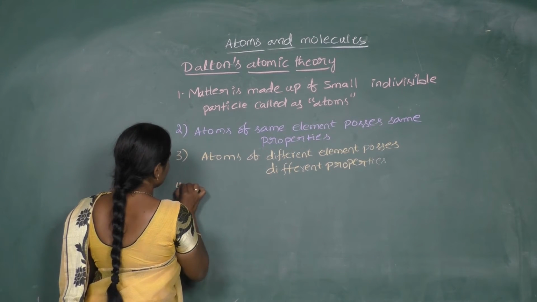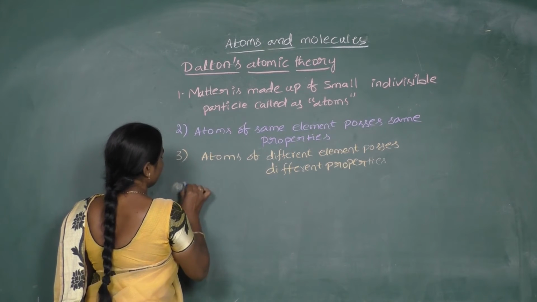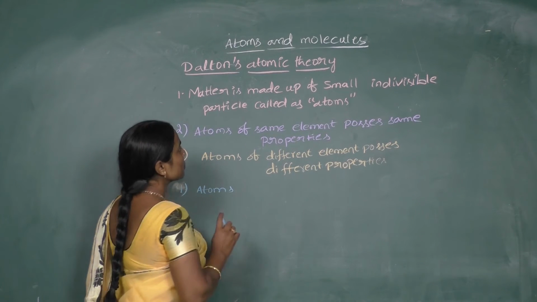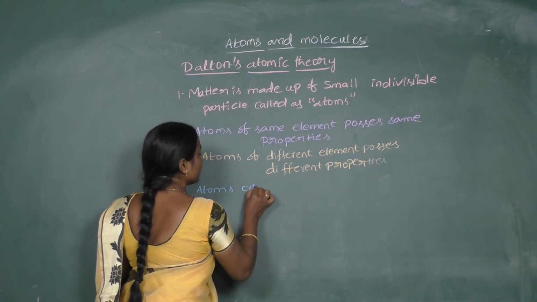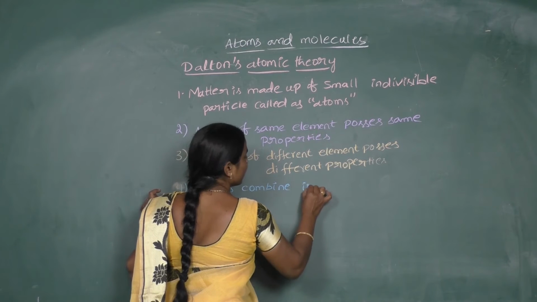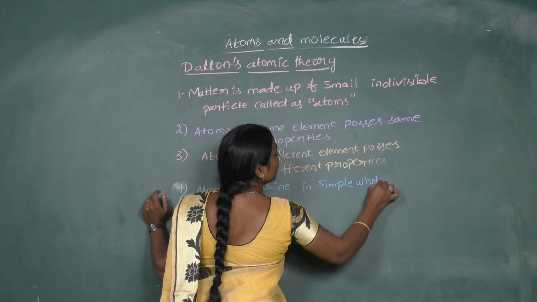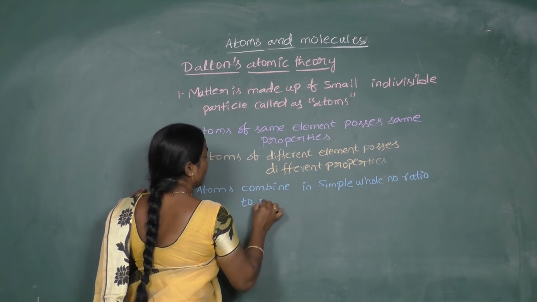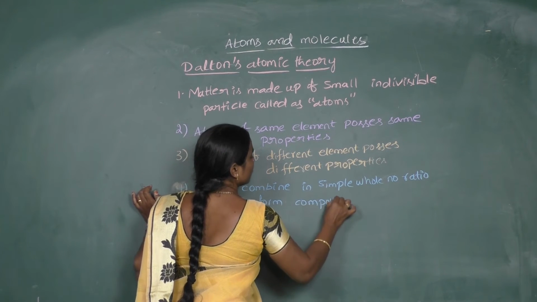And then next, atoms will combine. We know very well that atoms combine to form molecules. But how will they combine? Atoms always combine in simple whole number ratio to form compounds.